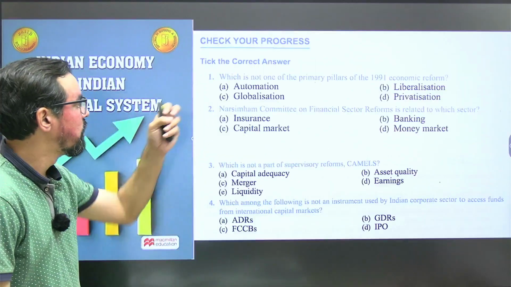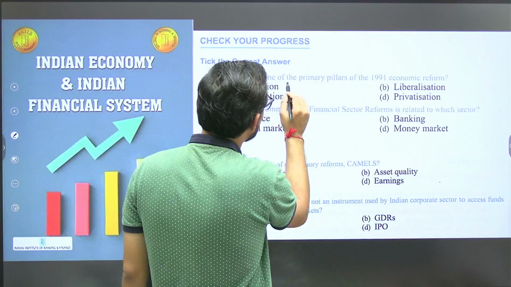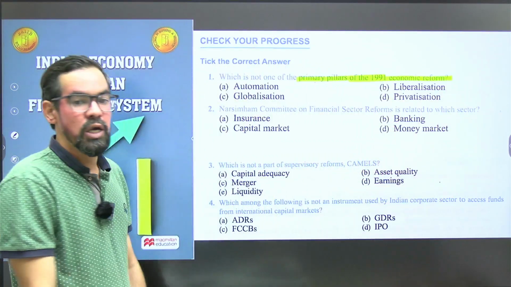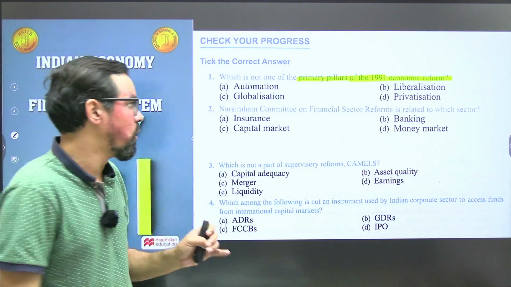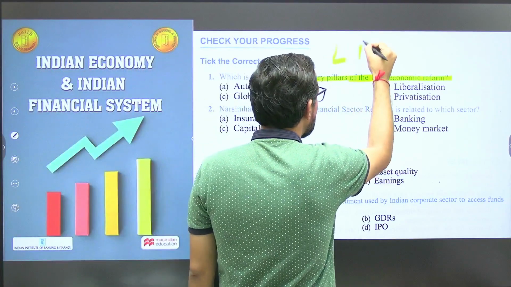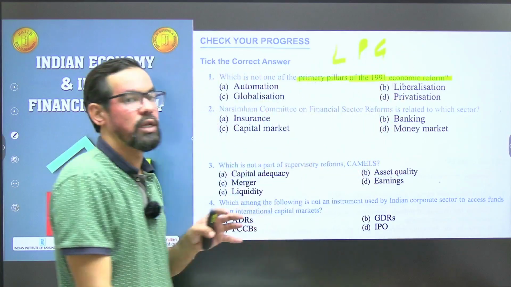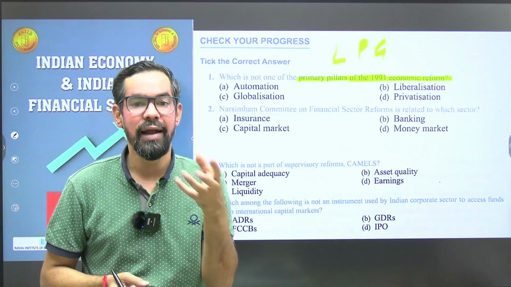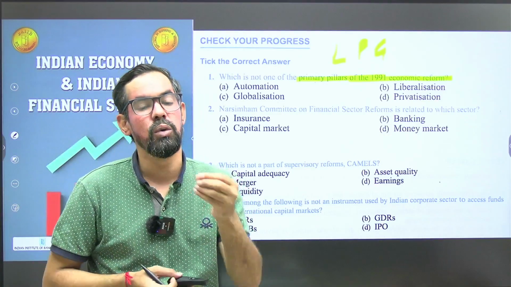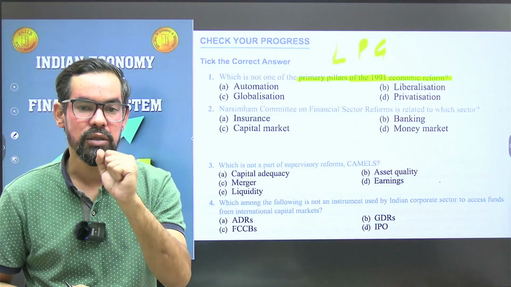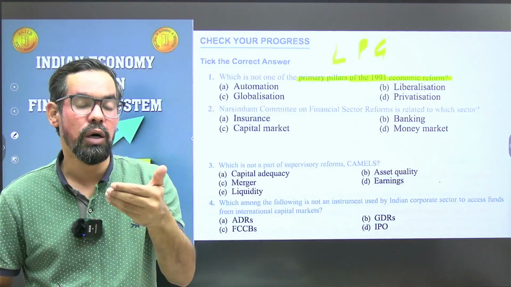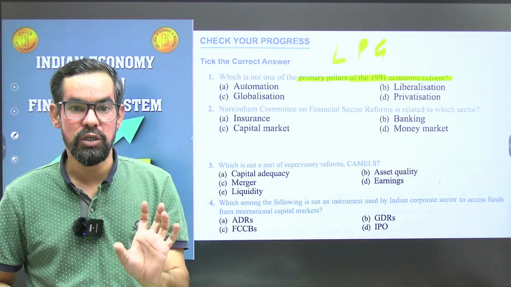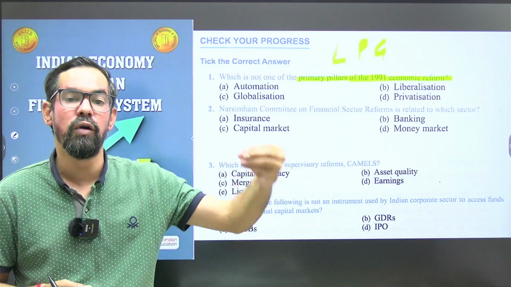So first one, which is not one of the primary pillars of the 1991 economic reforms. It was based on the LPG model: liberalization, privatization, and globalization. This was the time when we were facing a crisis. That time our foreign exchange reserve was only 10 billion US dollars. Okay, so it was very hard to do imports. Now we have around 700 billion US dollars. With this amount, we can do imports for the next 18 months.